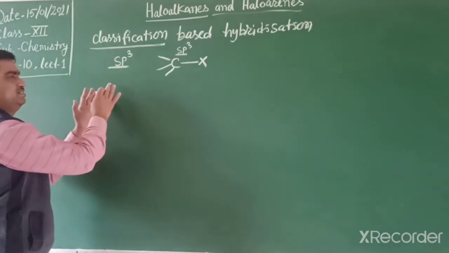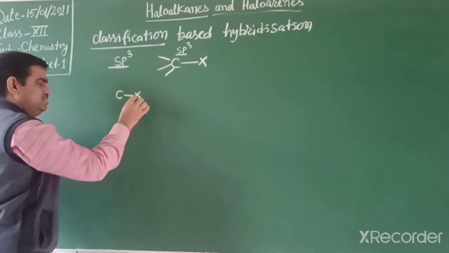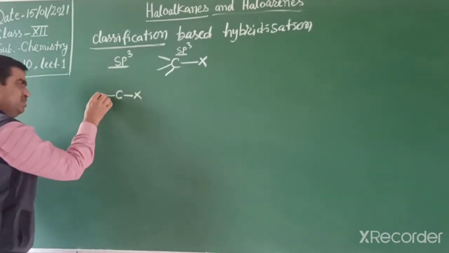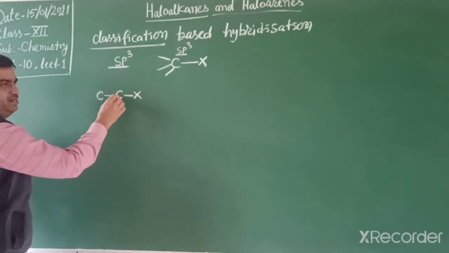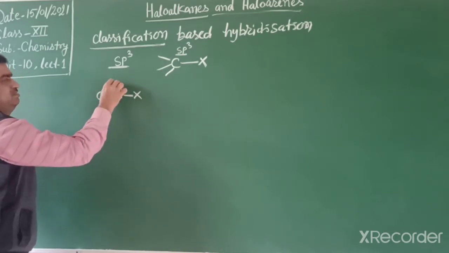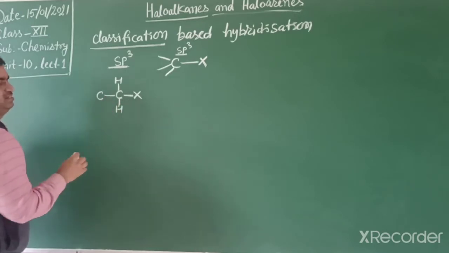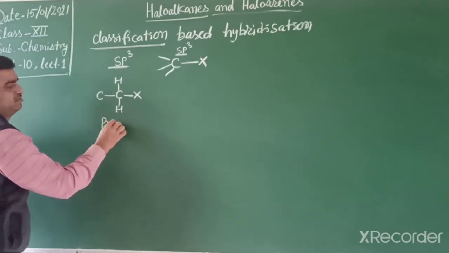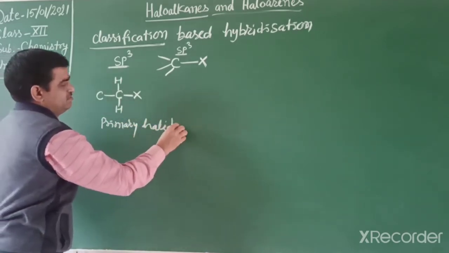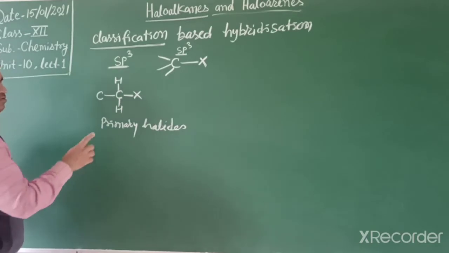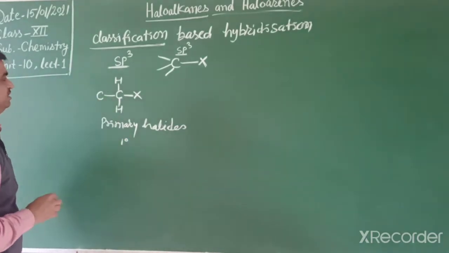So this type of halides is again of 3 types. If a halogen atom is attached, and that carbon is attached to at least 1 carbon, that is a primary halide. This halide is primary, or it is known as a 1 degree halide, primary or 1 degree halide.